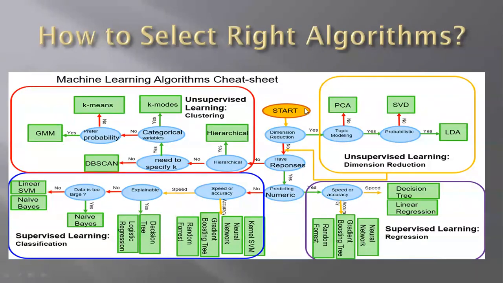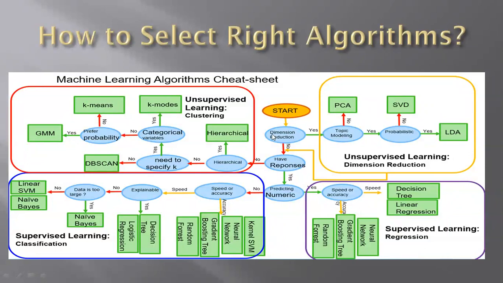If you have collected some data, and dimension reduction is necessary, then you move to the unsupervised learning section, where we have many techniques like PCA, SVD, LDA, which help you reduce the dimension. If topic modeling is no, we go for PCA. If topic modeling is yes and probabilistic, we go for LDA. Otherwise, we do SVD.